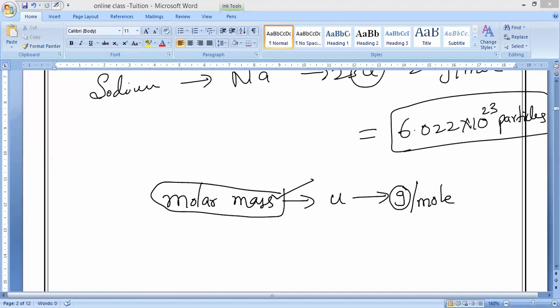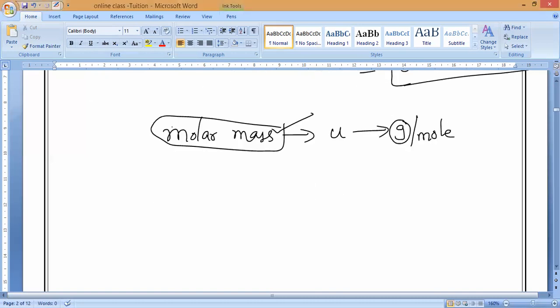It contains Avogadro number of particles, 6.022 into 10 power 23 particles. Now, if I say 18 grams of water, anybody can say, 18 grams of water contains how many particles?